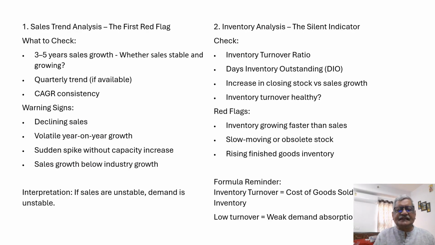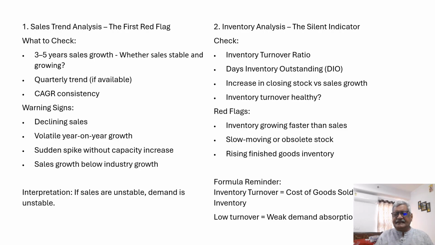1. Sales trend analysis. The first red flag. What to check? 3 to 5 years sales growth. Whether sales are stable and growing. Quarterly trend if available. CAGR consistency. Warning signals: declining sales, volatile year-on-year growth, sudden spike without capacity increase, sales growth below industry growth. Interpretation: if sales are unstable, demand is unstable.